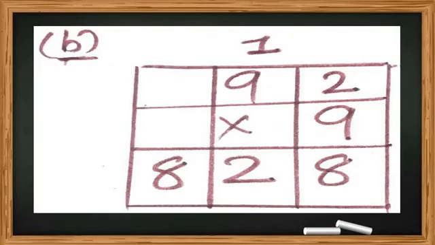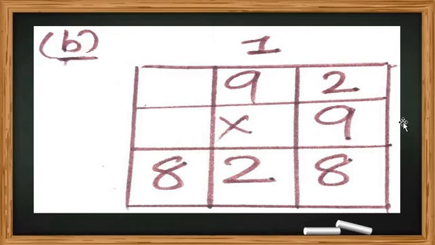Let's check what question number B is. Question number B is 92 multiplied by 9. So what to do here? First, this 9 multiplies with 2, then this 9 multiplies with the other 9, means 9 9s are. First of all we do 9 2s are, then after that 9 9s are. Understood? So students, now let's solve this multiplication.